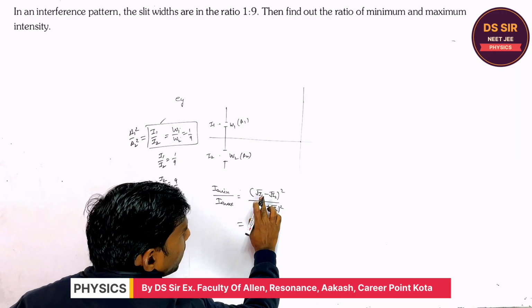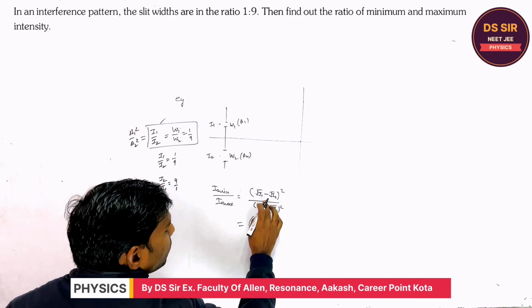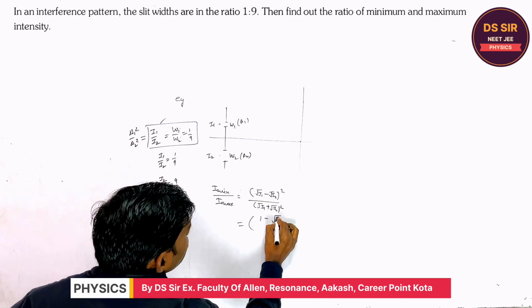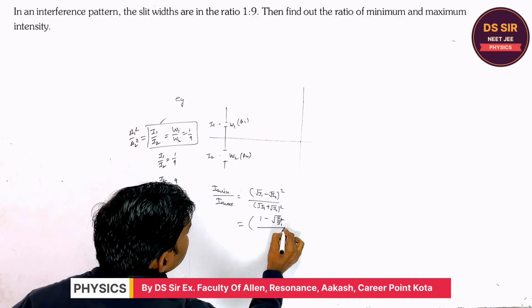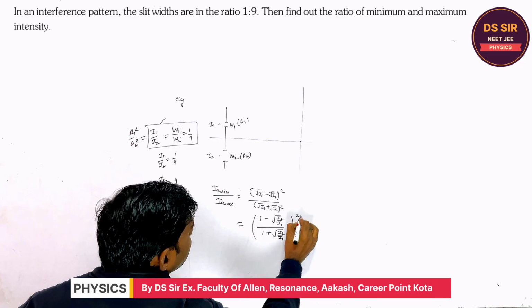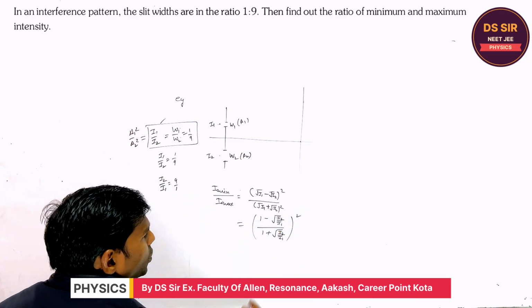If you divide by root I1 in the numerator and denominator, you will get this ratio.